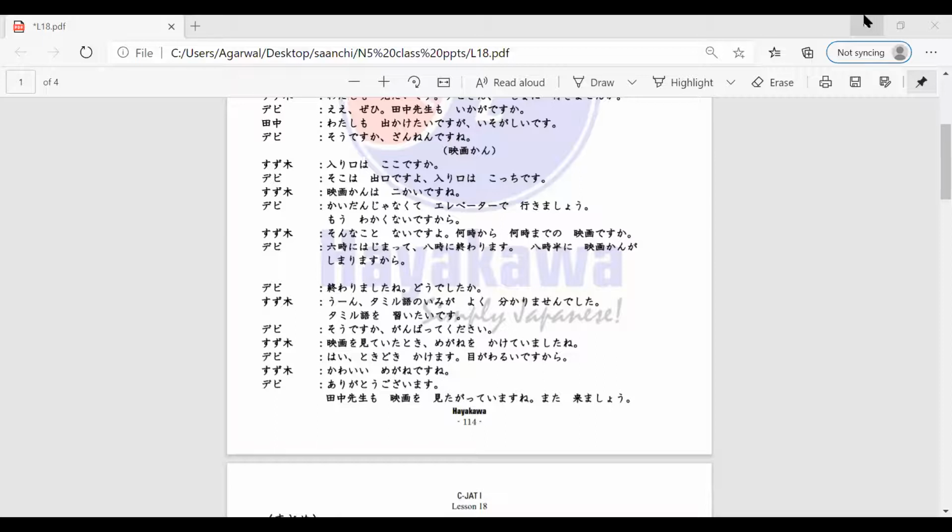Or it'll be about 20 minutes for vocabulary, 40 minutes for reading and grammar, and then 30 minutes for listening. That will be the divided time for your three sections. And you don't have furigana in your JLPT paper to help you read the kanji, which is why I keep specifying it is very important for you to learn and practice the kanji.